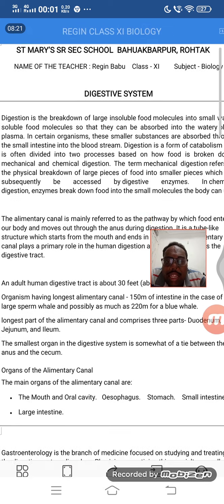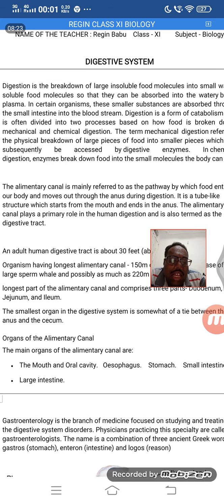And if you see the alimentary canal, the first thing that comes into play is the mouth part. So the mouth part is very important for us to study for the digestion also.